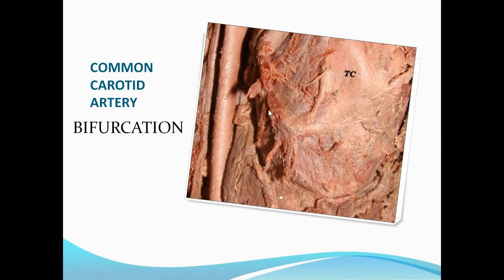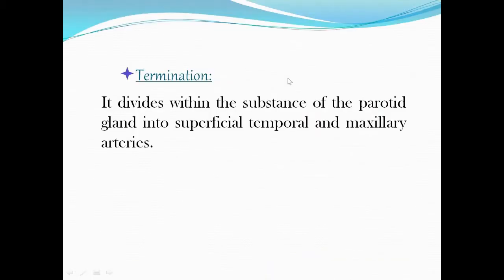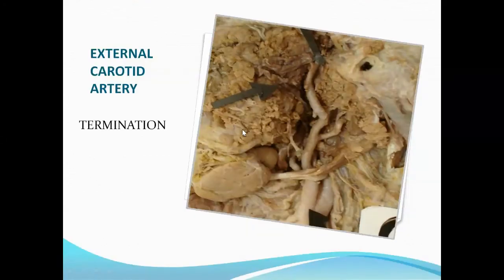This is the dissected image in our department. So this is the thyroid cartilage showing the two lamina. This is one lamina of thyroid cartilage and this is the lobe of thyroid gland and this is the common carotid artery. It will terminate at the upper border of thyroid cartilage. It divides within the substance of the parotid gland. What are the terminal branches? Superficial temporal and maxillary artery. So these are the two terminal branches of external carotid artery.